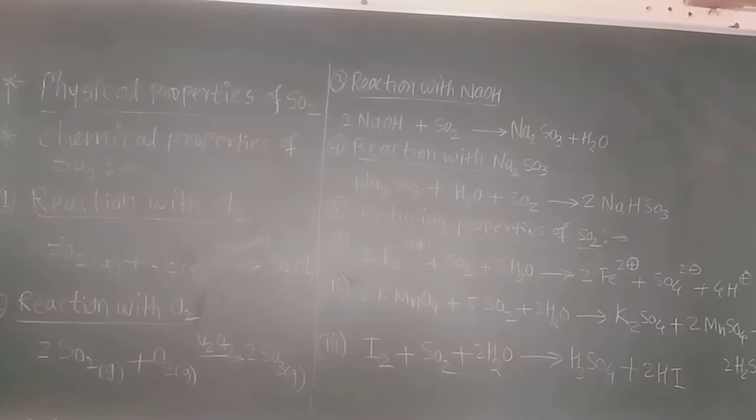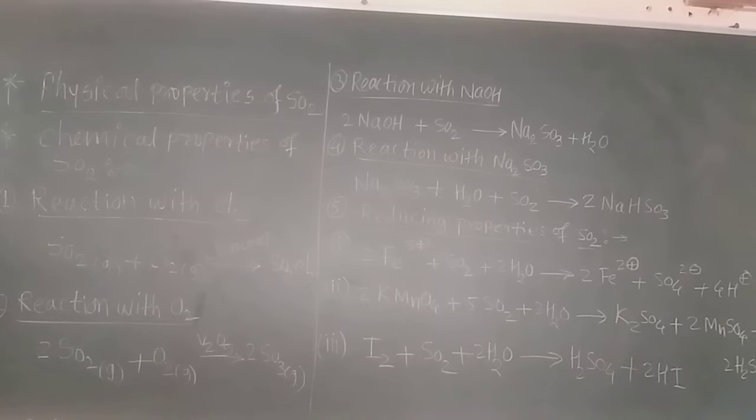Sulfur dioxide is a colorless gas with a pungent smell, that means rotten egg smell. That is called the pungent smell. So it is a colorless gas with a pungent smell. Then it is poisonous in nature. Sulfur dioxide gas is poisonous in nature.